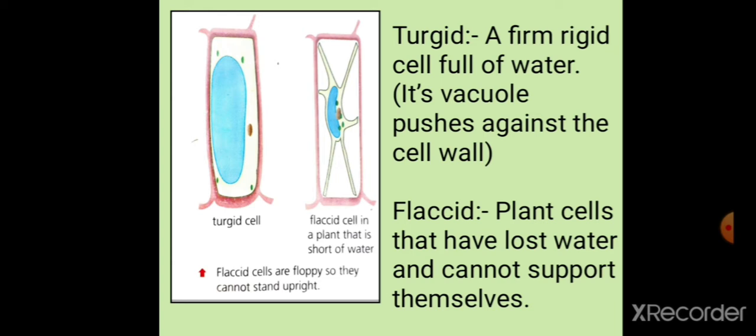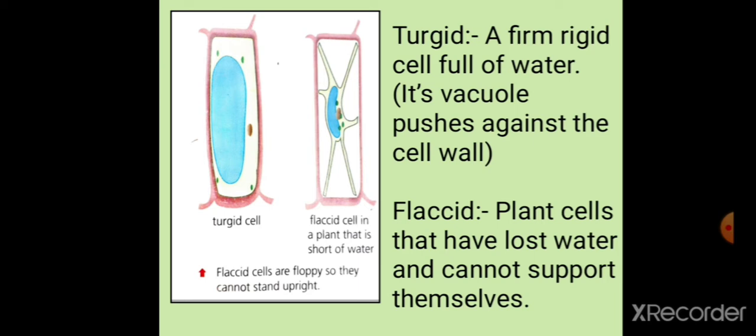Look at the second picture. If a plant can't take in enough water, each cell's vacuole shrinks. Can you see the vacuole? Blue color. If you compare, the first one is swollen, that is filled with water, and the second one is shrunken, right, with less water. So if a plant can't take in enough water, each cell's vacuole shrinks.